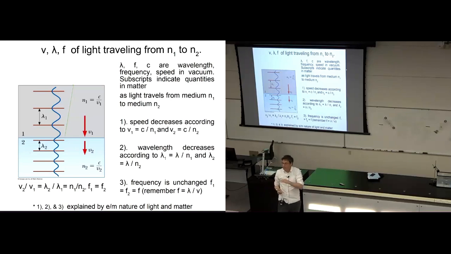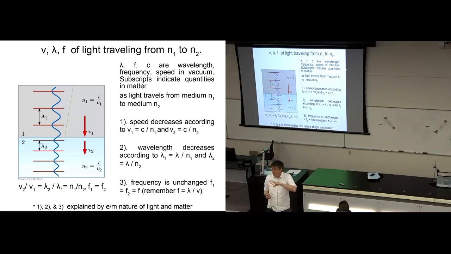The thing that doesn't change, though, is the frequency. What's interesting is that the frequency of the oscillations, the number of oscillations per second of a light wave, or the time between successive oscillations, is the same whether that light ray is traveling through vacuum or air or water or glass. So frequencies are unchanged.